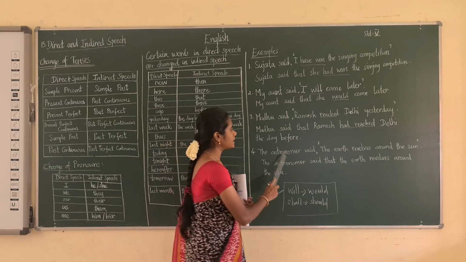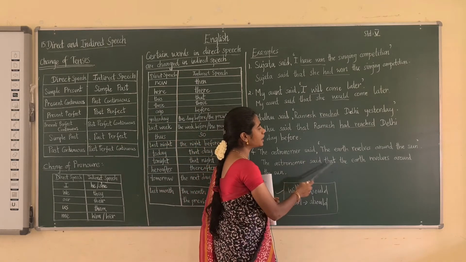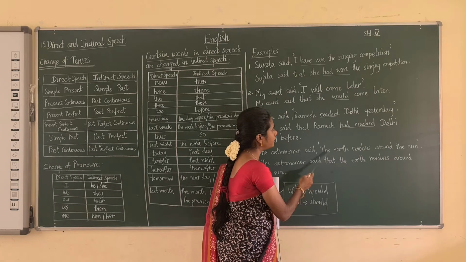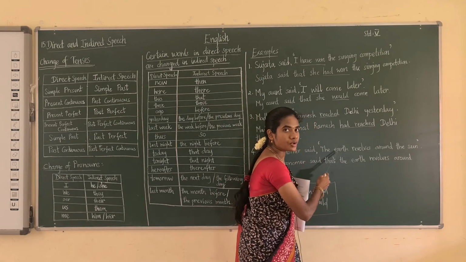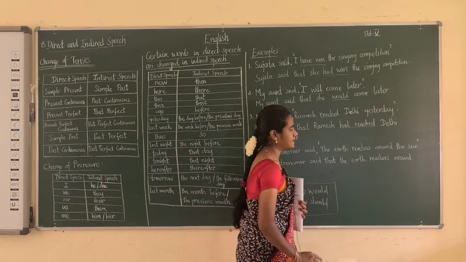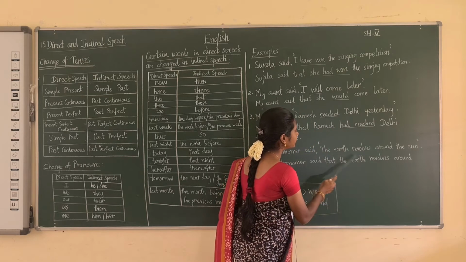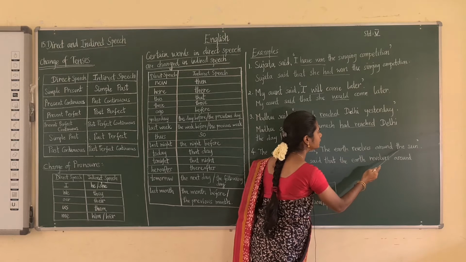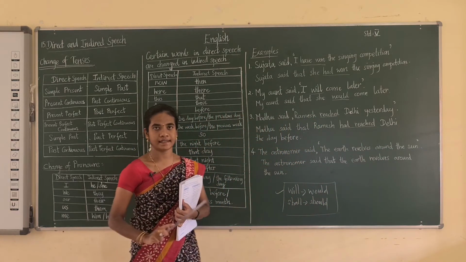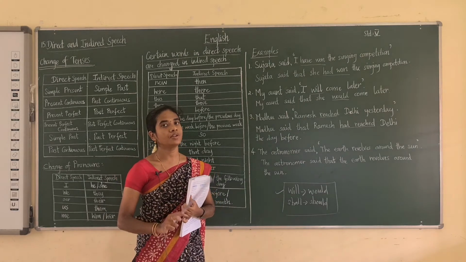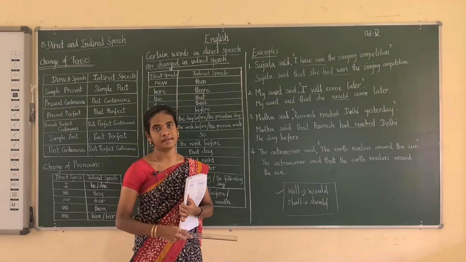The astronomer said, instead of a comma you have to put that, and the words that were inside the quotation marks you have to write as they are: the earth revolves around the sun. Here we don't change the tenses.